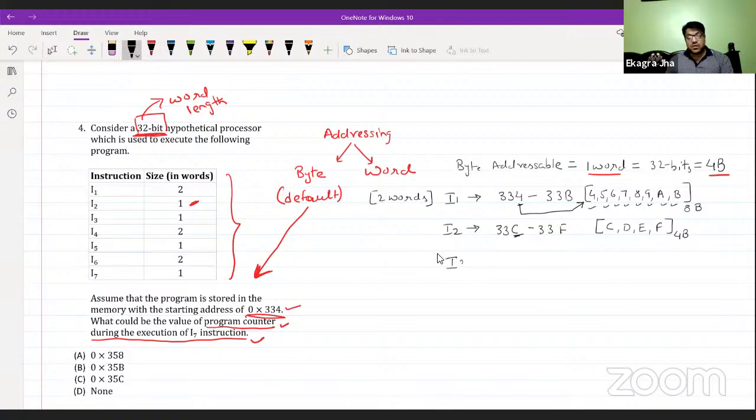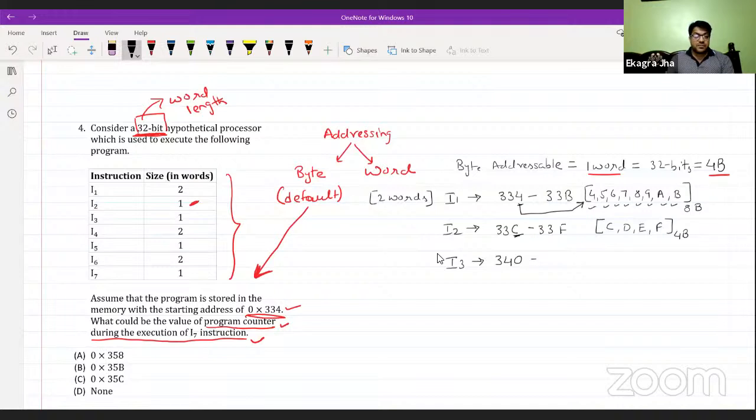So from which address is I3 going to start? The program counter value for I3, or the starting address of I3, will be 340, the next address after 33F. After F, it is going to be 0 again. So the next instruction I3 will be starting from 340.